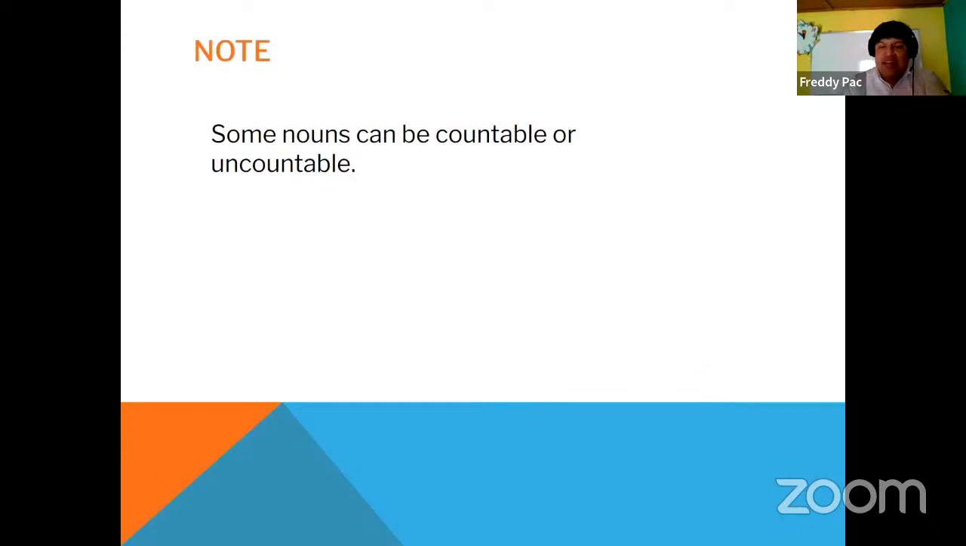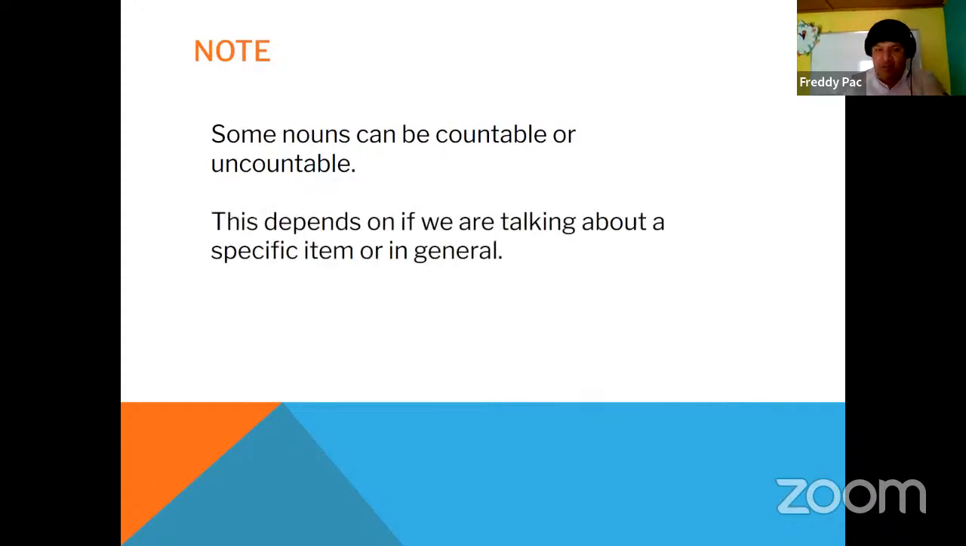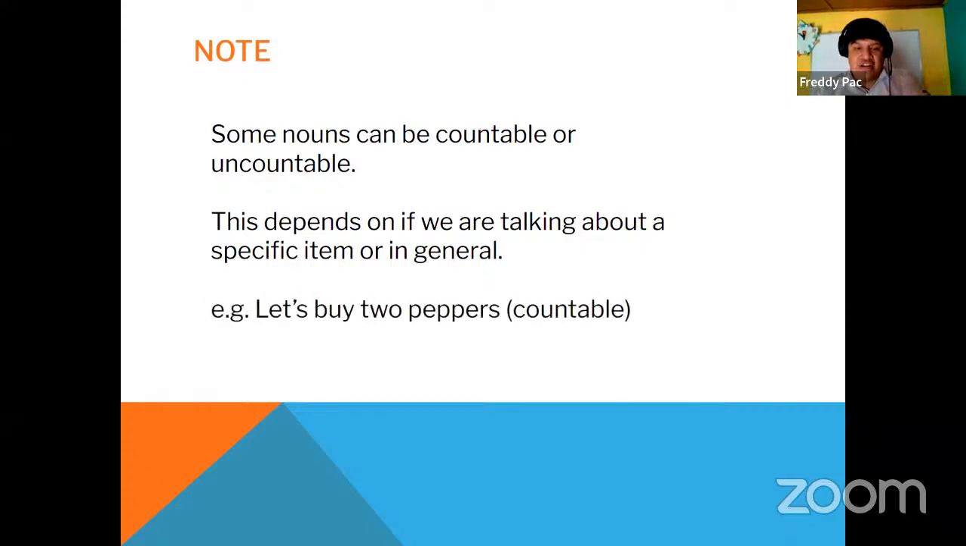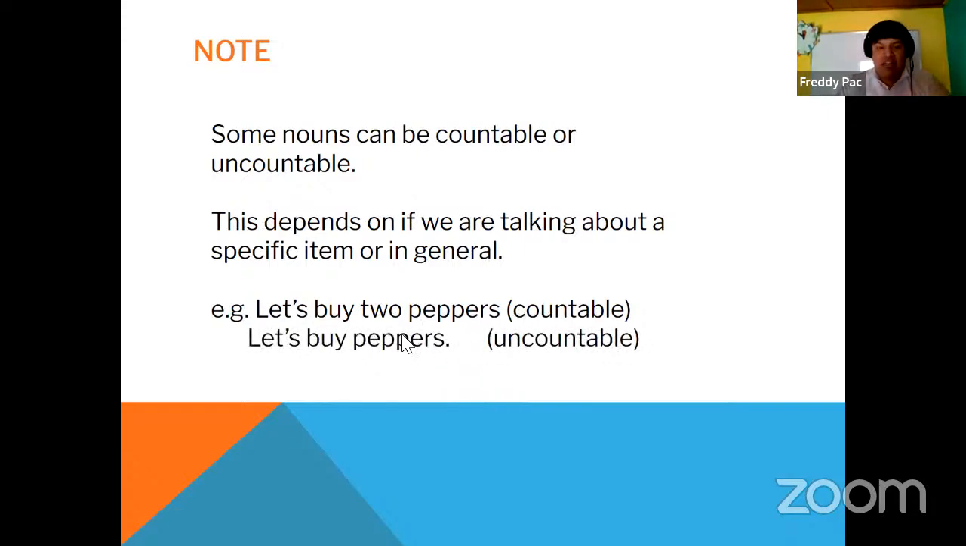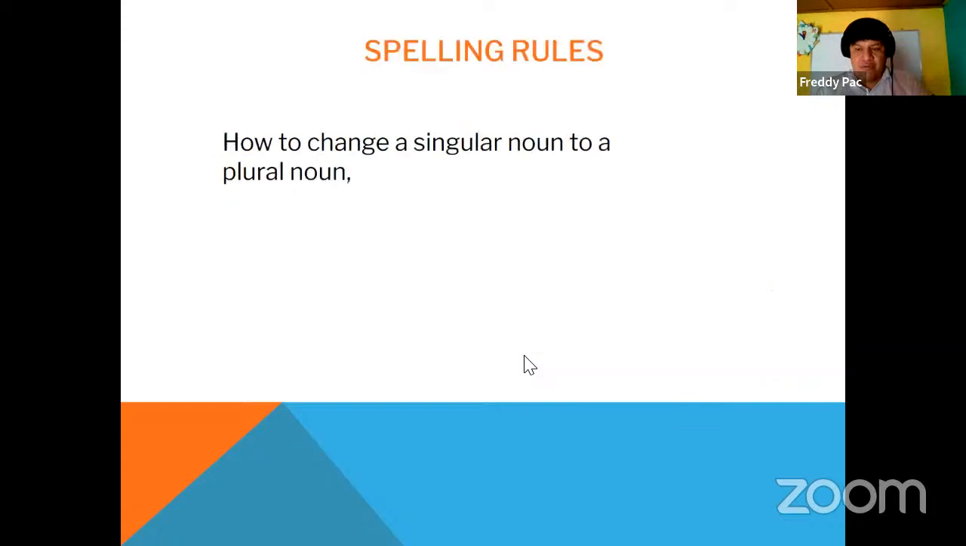And there is always like a special case. Yeah. For example, some nouns can be countable or uncountable. And this depends on if we are talking about a specific item or in general. For example, let's buy 2 peppers. We are saying countable. Let's buy peppers. This is uncountable because we are not saying how many peppers, for example.